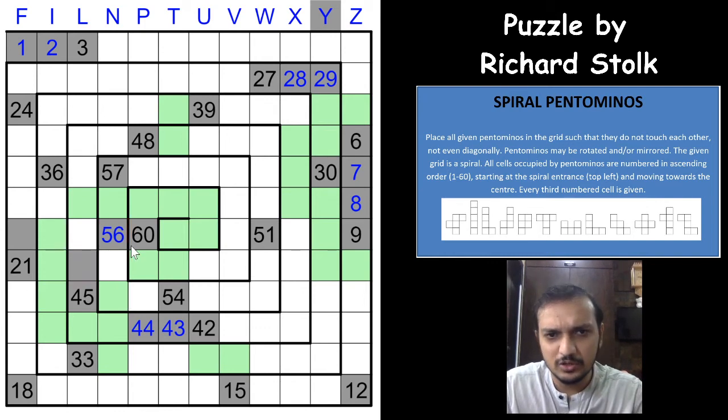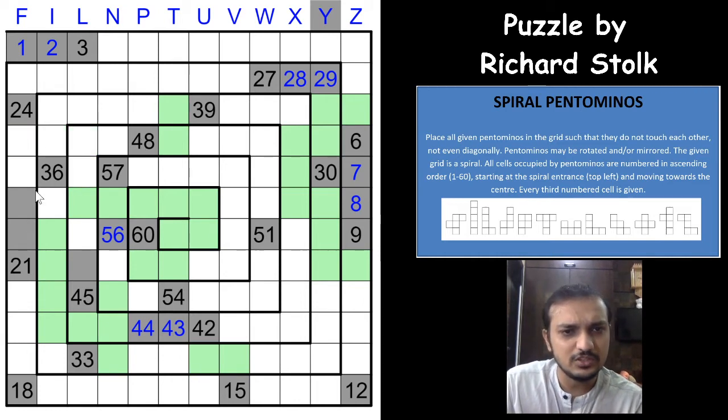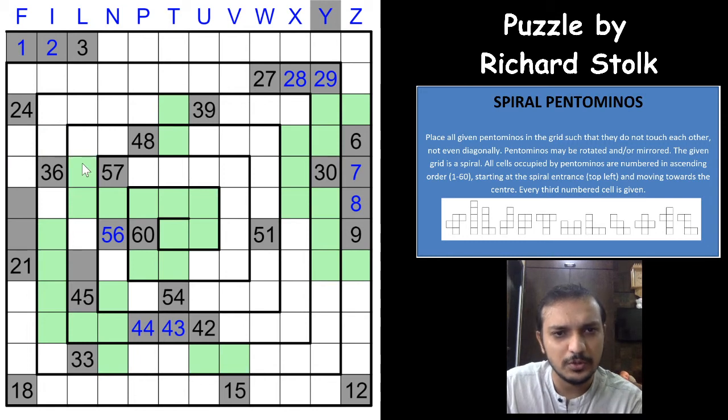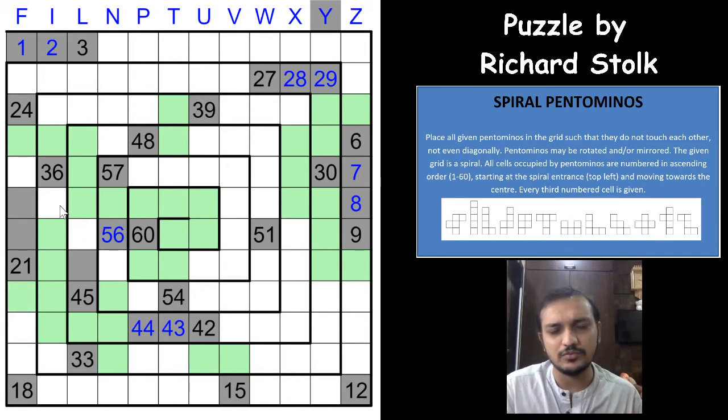So this is a non-pentomino cell. Of course, this would have to be a pentomino cell. If this is not a pentomino cell, you won't be able to fulfill the pentomino here. So which means 36 and 21 are of the same pentomino. Okay, so if these are part of the same pentomino, this would be non-pentomino, non-pentomino, non-pentomino, and non-pentomino cell, because you already have 5 cells used here, with the 21 and 36 being part of the same pentomino here.